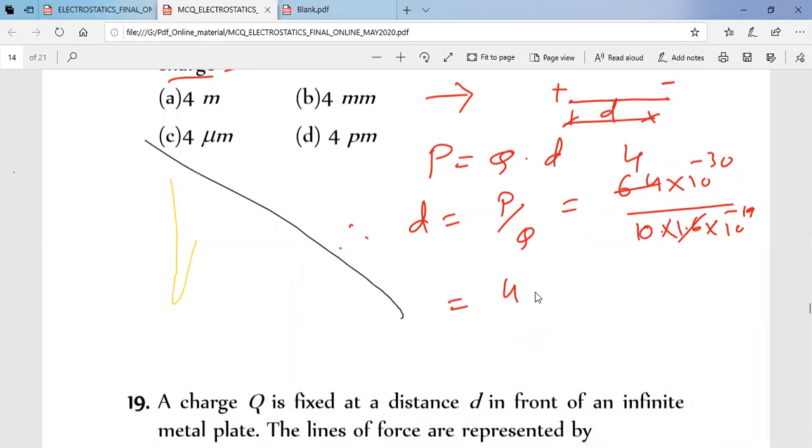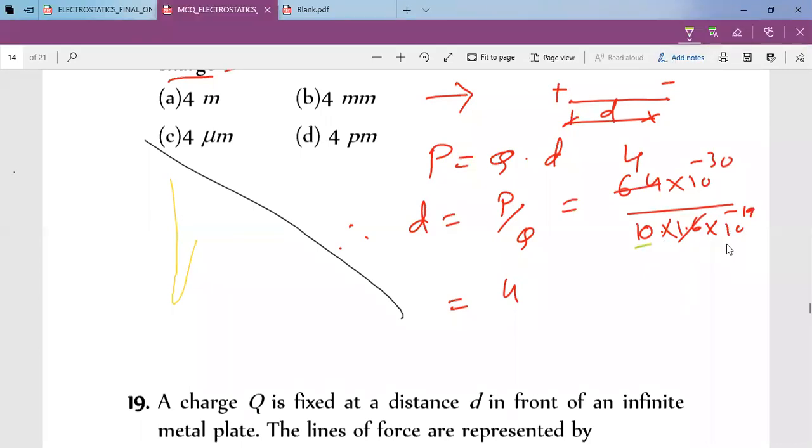Okay, we have found out this is F4, then it is 10 into 10 raised to minus 19, 10 raised to minus 18 comes over there, so it is 10 raised to minus 12. So that is 4 picometer. That is answer option D.